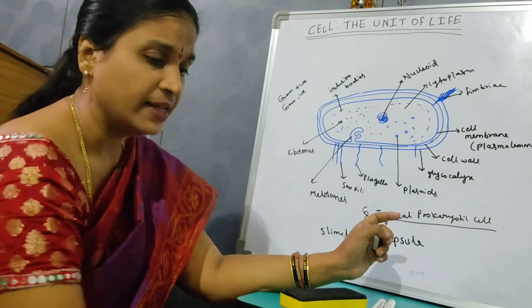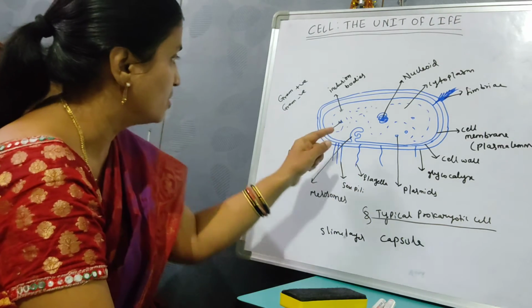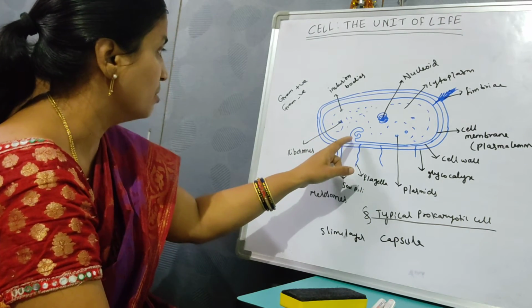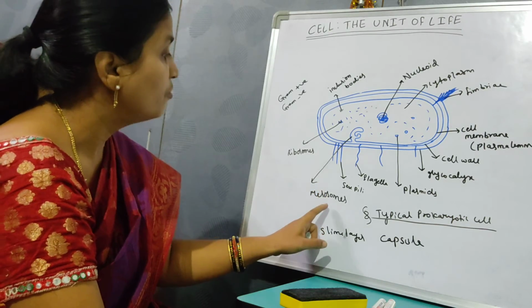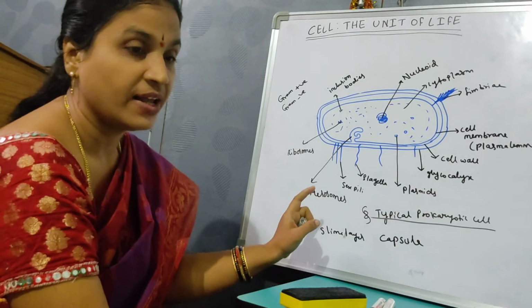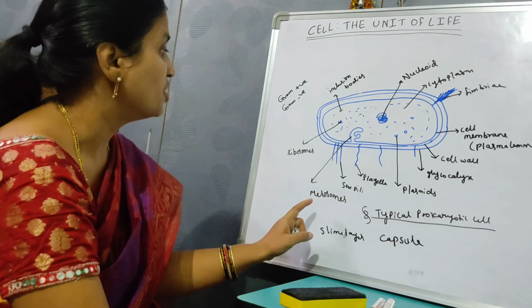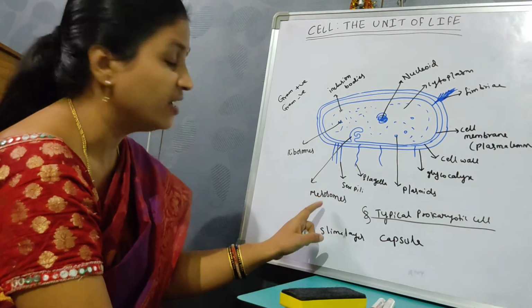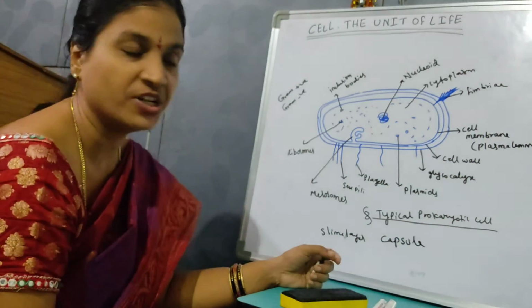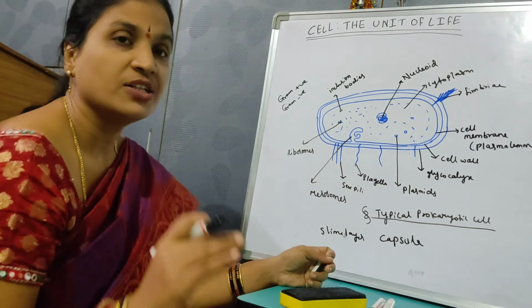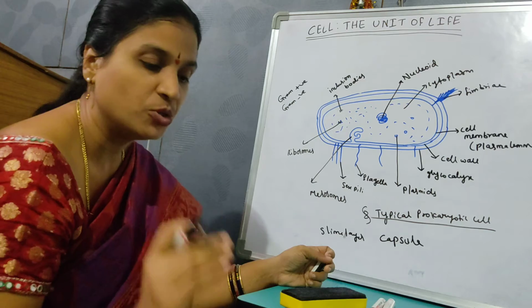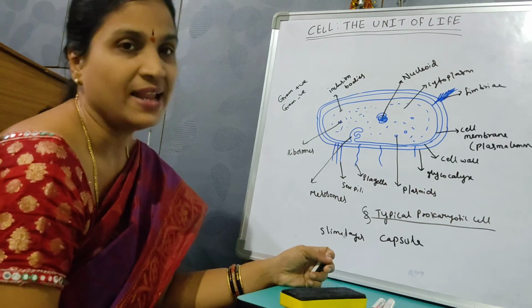Then there are small invaginations from the cell membrane, which are called mesosomes. These mesosomes are helpful in respiration, DNA replication, and secretion, and they increase the surface area for absorption. These are in the shape of vesicles, tubules, and lamellae.